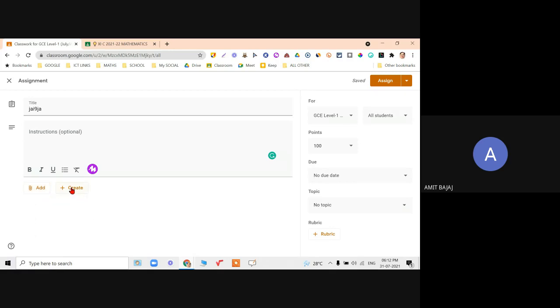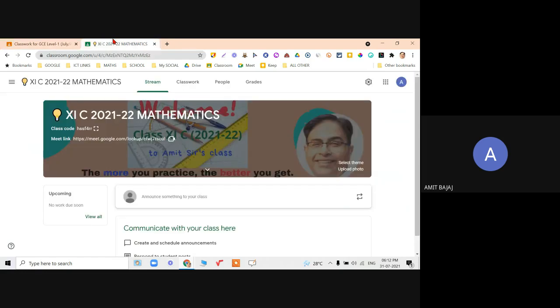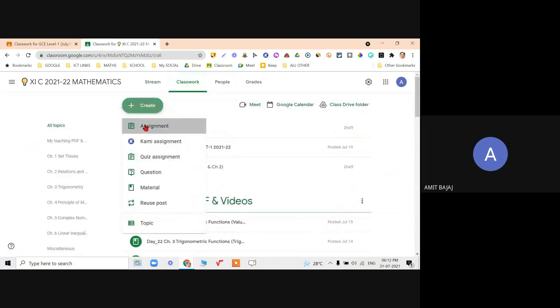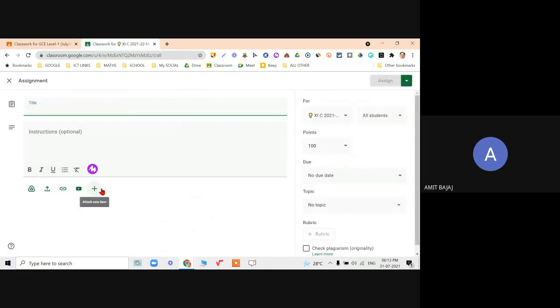And then you can even create the file itself here as a document, slide, sheets, drawing, and form. If you are using a school account, there is another best feature which I would prefer to show you. When I click, this is my official account. When I go to classroom, create an assignment. A layout is little bit different, but I can add the file from Drive, upload, the same thing. When I click on attach new item, and when I click on forms.